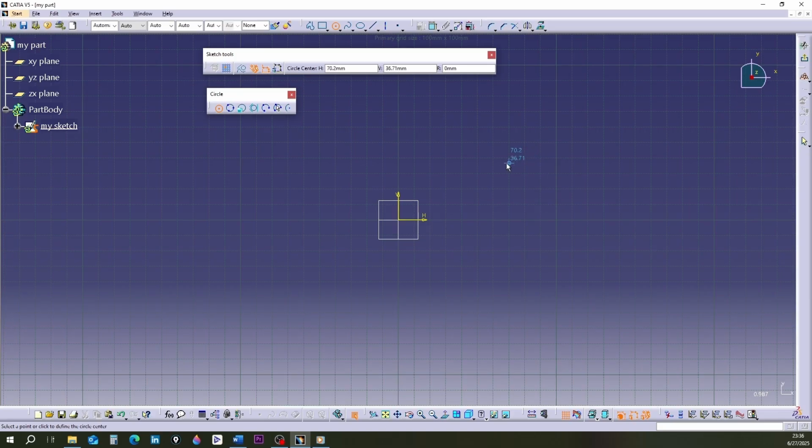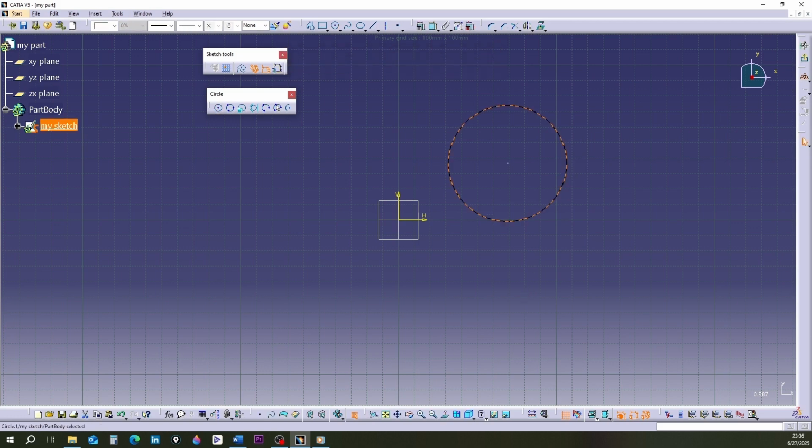If you click anywhere on the screen, that point becomes the circle's center. Now, by moving the mouse, a circle will take shape. With the second click, the circle is confirmed and turns orange. When you click outside the drawn shape, the circle turns white. Notice that after the second click, the open boxes in the Sketch Tools toolbar close.